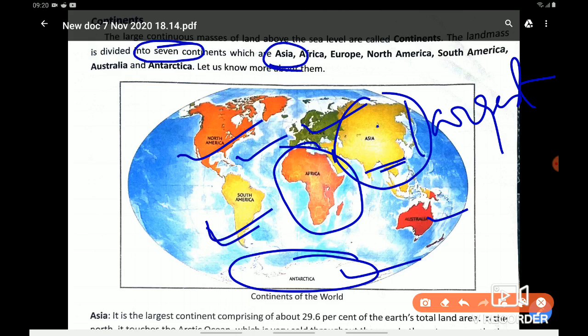This yellow color is Asia, and the two most populous countries of the Asian continent are India and China, because 29.6% of the earth is covered by the Asian continent.